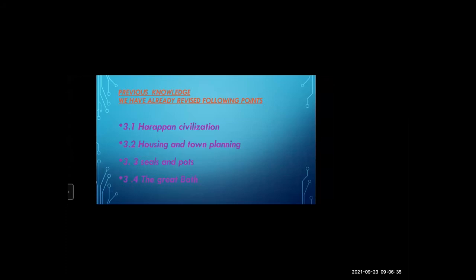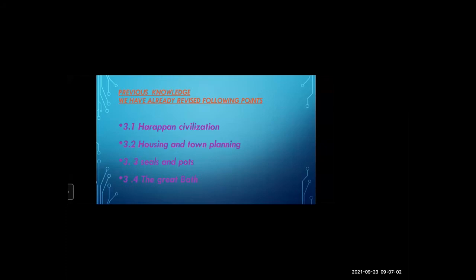And how are their houses and towns? What were the houses made of? Yes, baked bricks. And sometimes they used unbaked bricks and stones also. Yes. Now, 3.3 seals and pots.